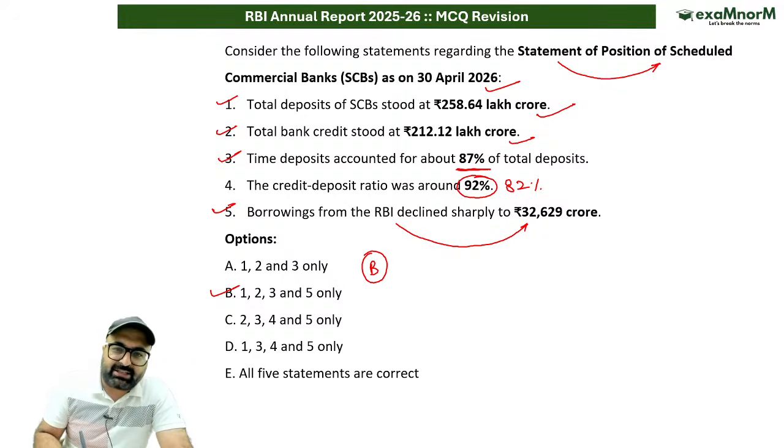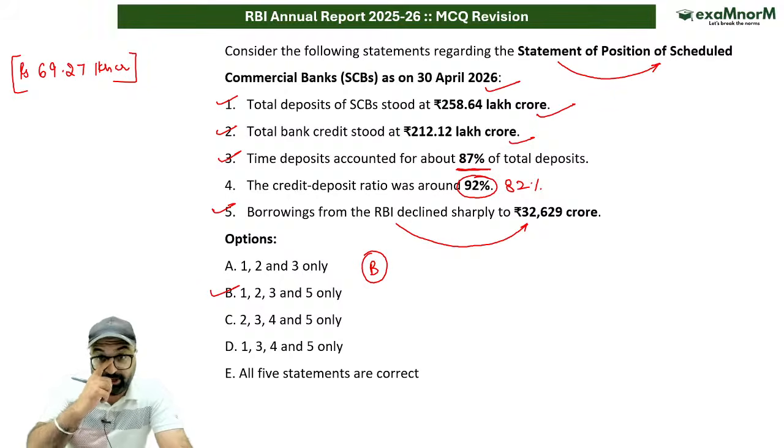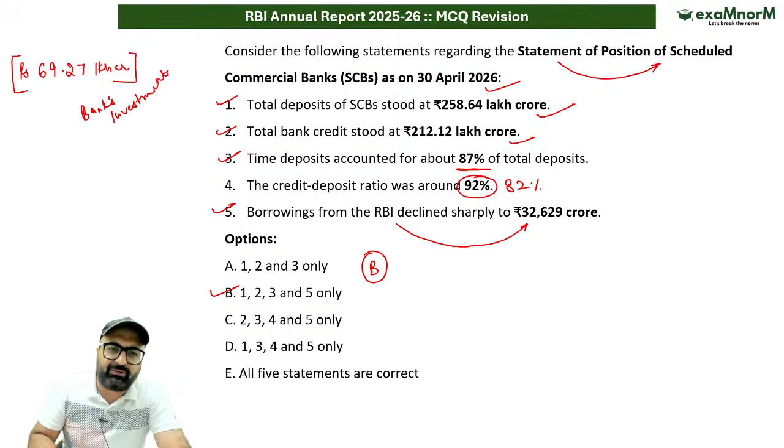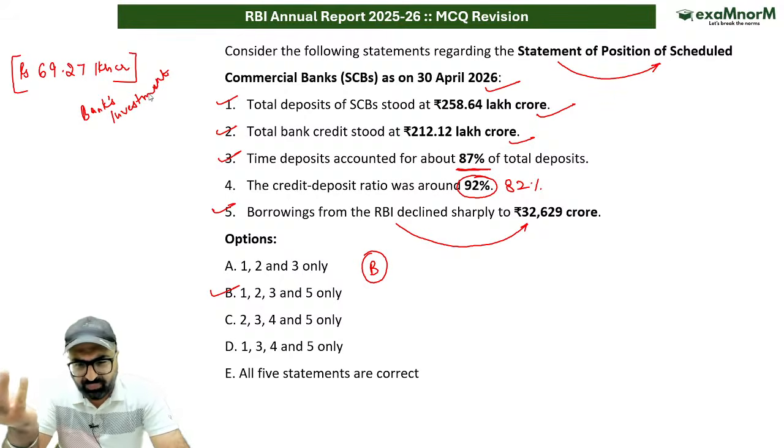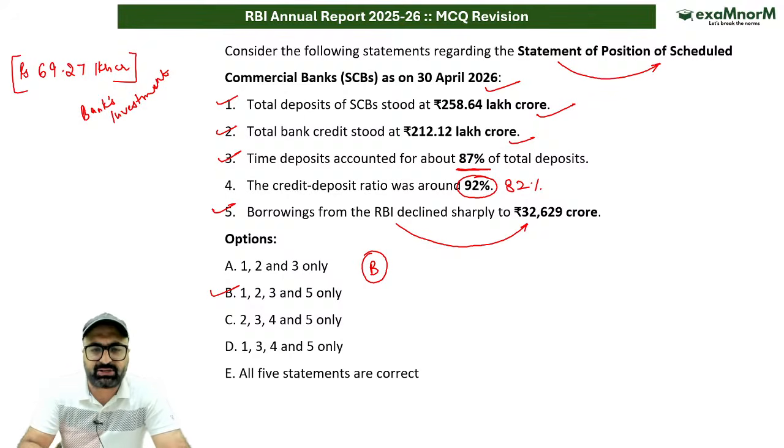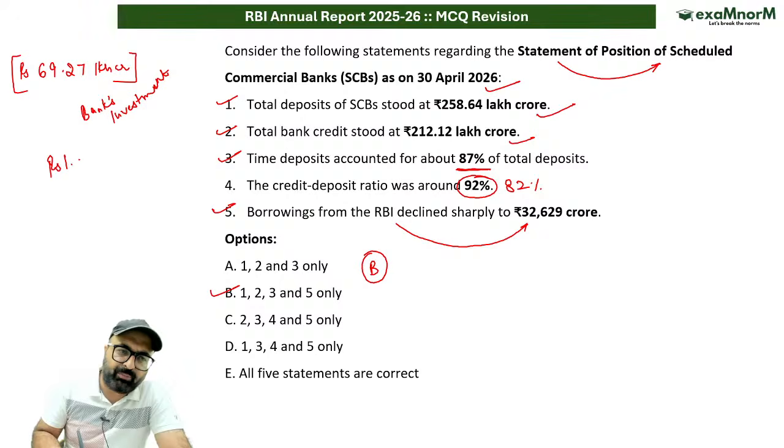Now, if I discuss more on the same, I would talk about a figure that is 69.27 lakh crores. Now you must be wondering, sir, what is this? 69.27 lakh crore rupees is the scheduled banks' investment, which has been done in different avenues. For example, central and state government securities, as well as the securities which are included under the SLR norms as well. So keeping that in mind, this point is correct. Along with this, one more point is important, that is 1.04 lakh crore rupees. What is it?